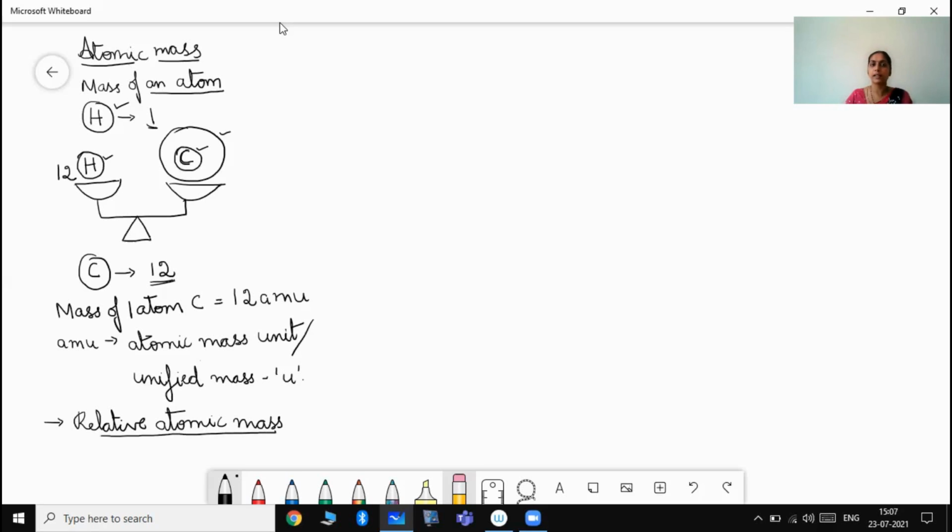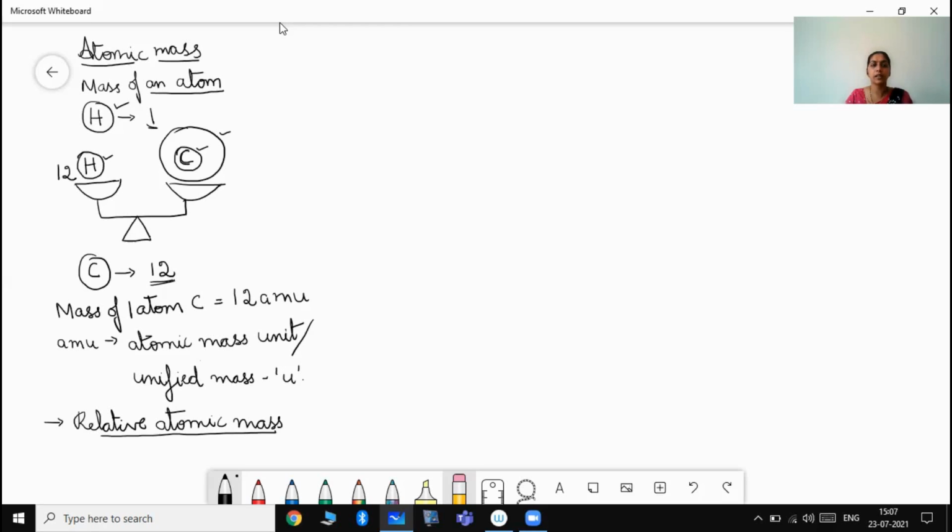Now, as technology improved, it was found that the individual atoms' masses could be found using a mass spectrometer or other sophisticated instruments.